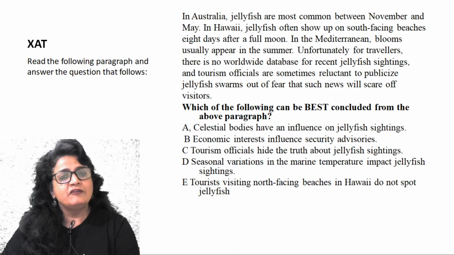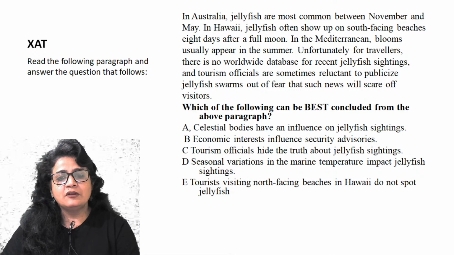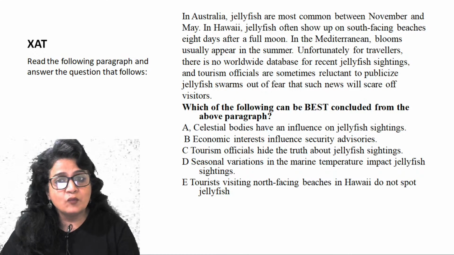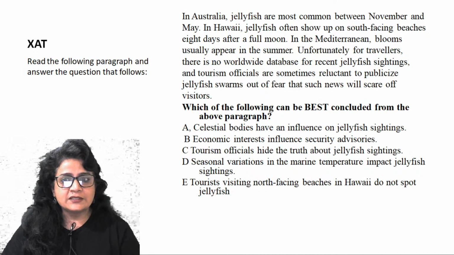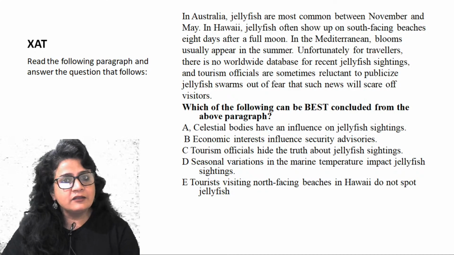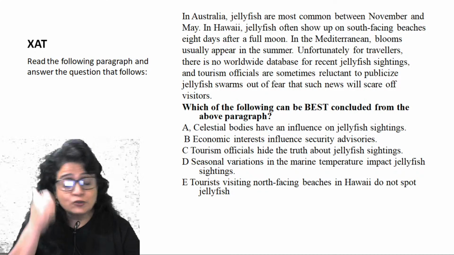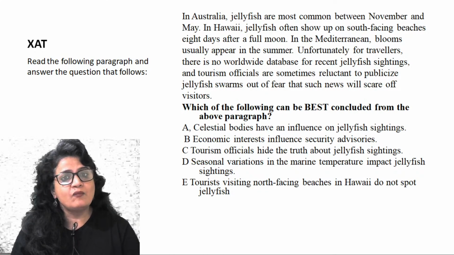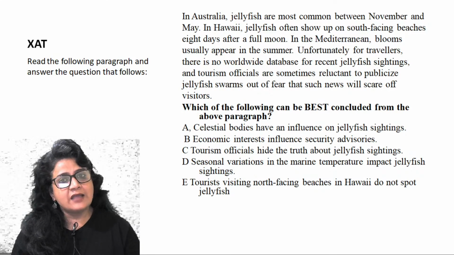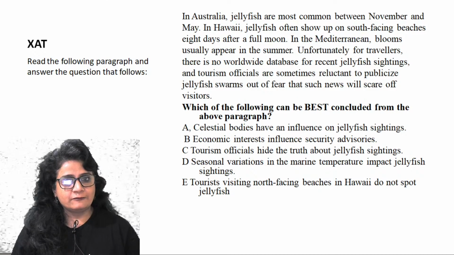We have been told about south-facing beaches; we cannot infer what happens on north-facing ones, right? Answer is A. Because of the moon, we can come to this conclusion. So again, very clearly the thumb rule is the rule you have to adhere to, come what may. What is stated has to be concluded. What is stated has to be inferred.